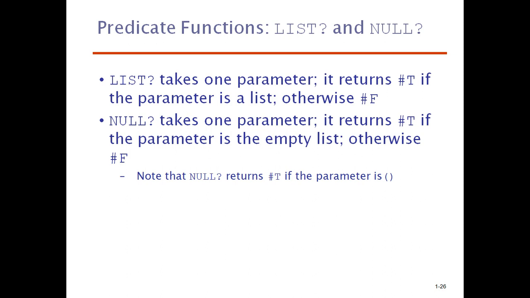List takes one parameter. It returns #t, that is true, if the parameter is a list, otherwise it will return #f, that means false. Null takes one parameter and returns #t if the parameter is an empty list, that means an empty list is this one, bracket open, close, otherwise it will return false.